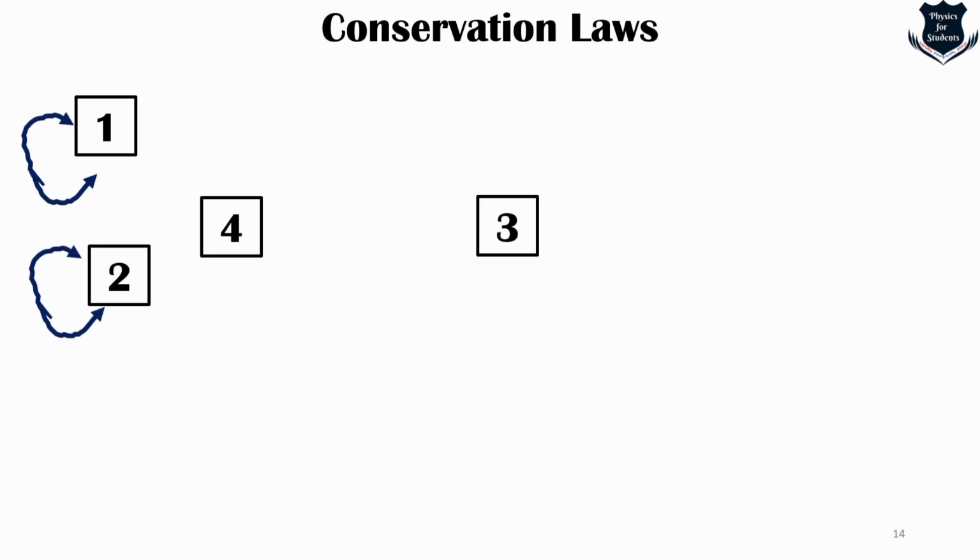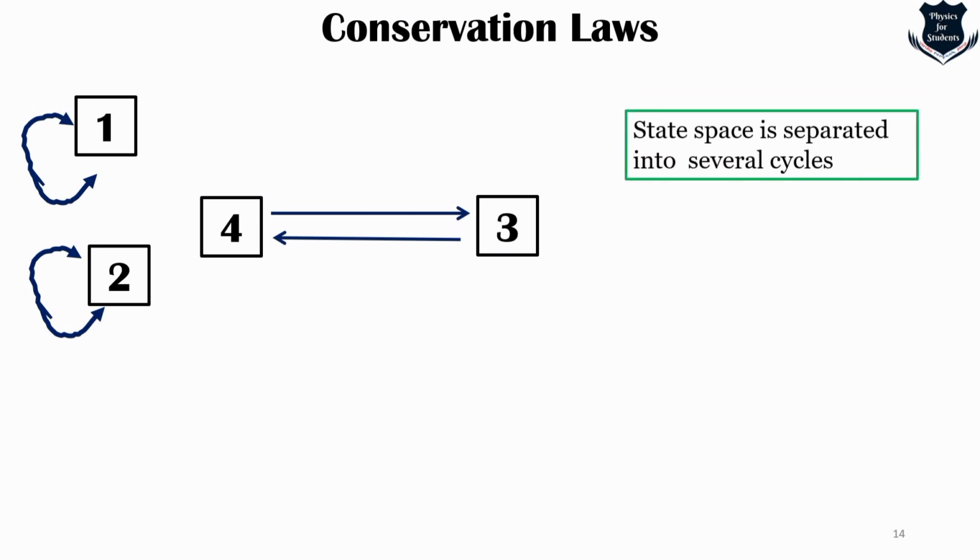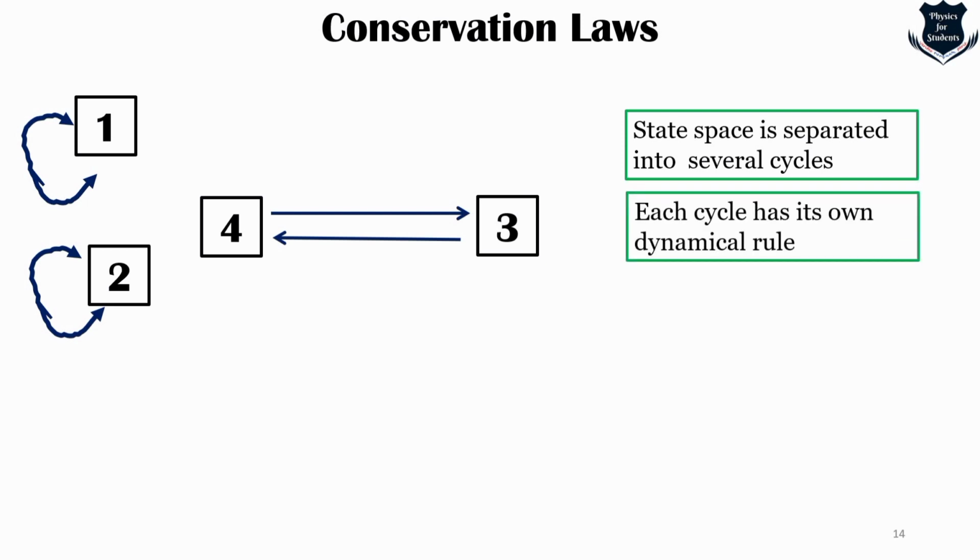Okay. Now we will see something different: a kind of a cycle. If we see 1, this arrow points back to 1, whereas for 2 the arrow points back to 2, and 3 and 4 are just like this. So each cycle has its own dynamical rule, but they are all part of the same state space because they describe the same dynamical system. So state space is separated into several cycles, and each cycle has its own rule, just like 1 and 2 belong to their own cycles, and 3 and 4.